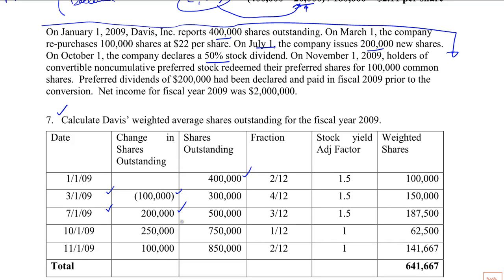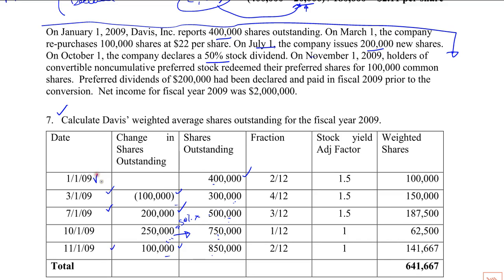500,000 times 50% equals 250, and you add them together, 500,000 plus 250 is 750. And on November 1, there was actually a conversion of preferred shares for 100,000 common. So 400,000 less 100 is 300. 300 plus 200 is 500. 500 plus 250 is 750. 750 plus 100 is 850.